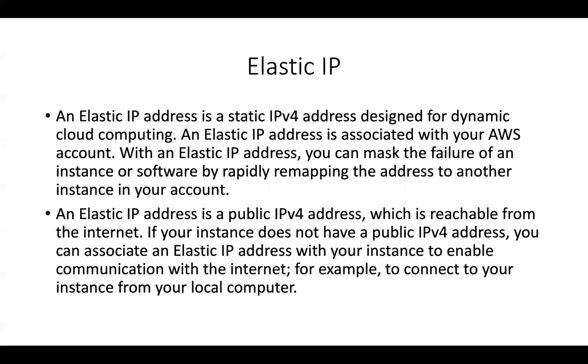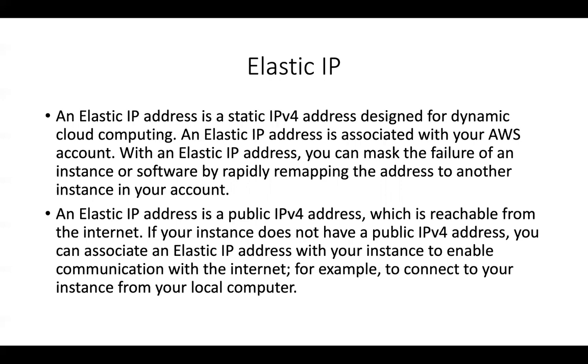One more concept regarding the VPC aspects, which we would have already seen when it comes to EC2, is regarding elastic IP. Elastic IP is nothing but a static IPv4 that is designed for dynamic cloud computing, in the sense that if you stop and start your resource, your elastic IP remains through the life cycle of that particular resource, whether it be an EC2 instance or a Lambda function and so on.